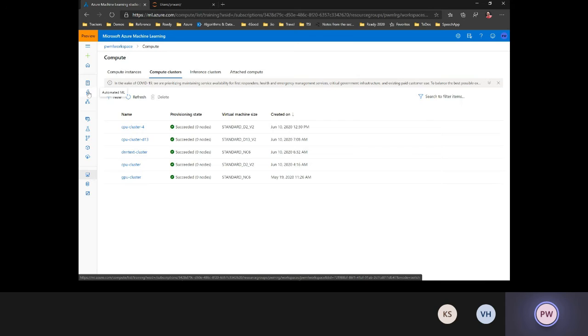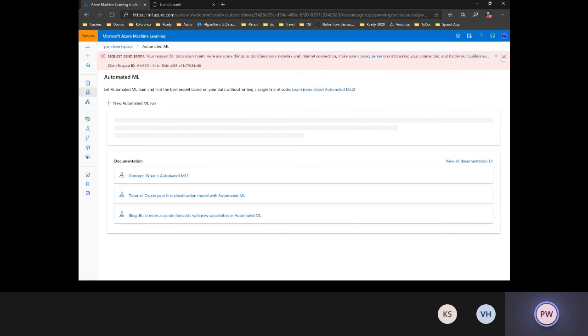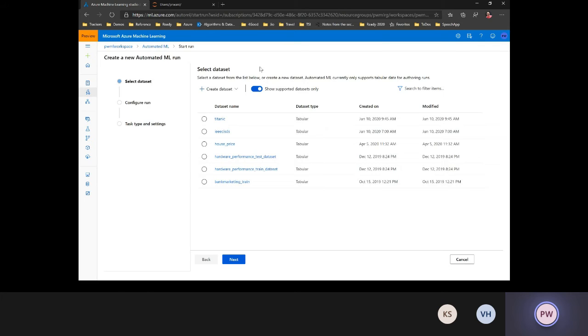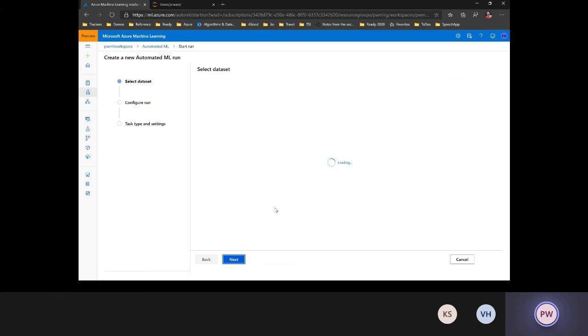Now let's go to the creation of an automated ML job. Let's close this. If I create a new automated ML run, it shows me the different datasets that I have. I have one toy dataset for benchmarking train.